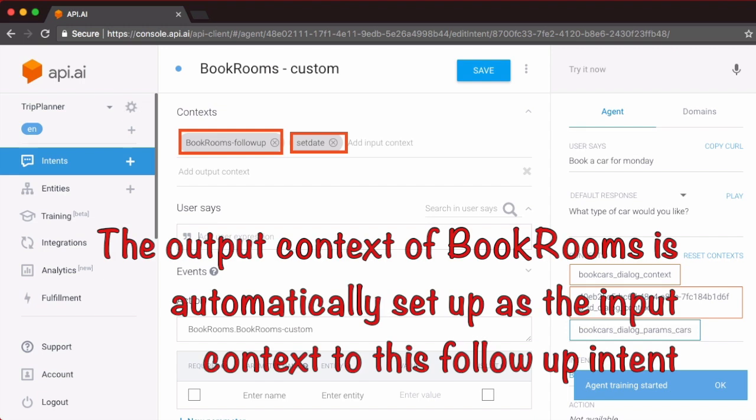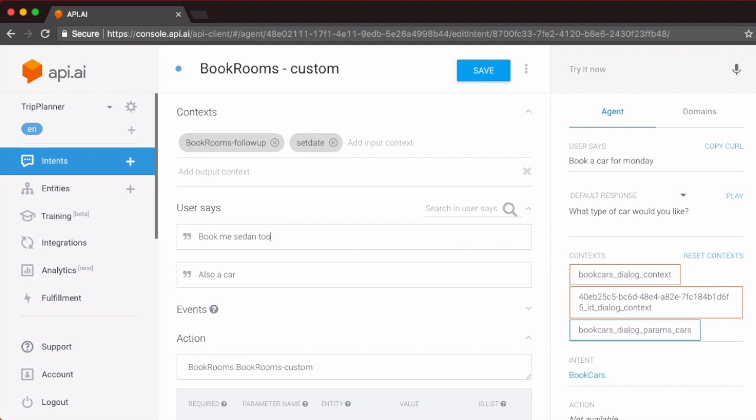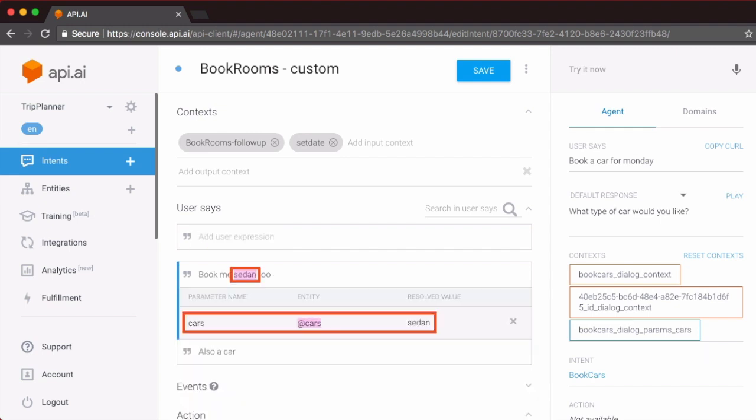Dialogflow has actually saved you from a lot of manual configuration. Instead of you having to manually configure the output context of book rooms as an input context to the book cars intent, you can simply say add a follow up intent and the contexts are set up correctly, exactly the way you'd expect it to be. There is no additional intervention needed from our end in order to have the context flow into our new custom intent. We just need to set up the rest of the configuration. We can also refine the expressions that we would use to book a car here. We can say also a car, book me a sedan too, and so on.